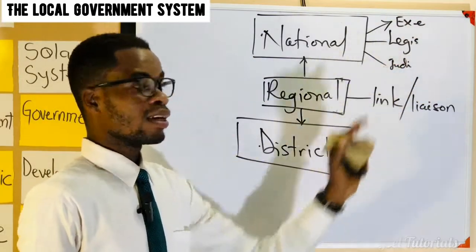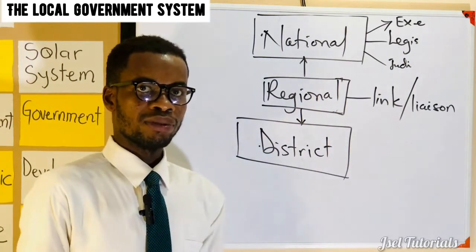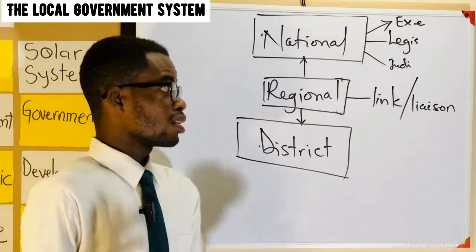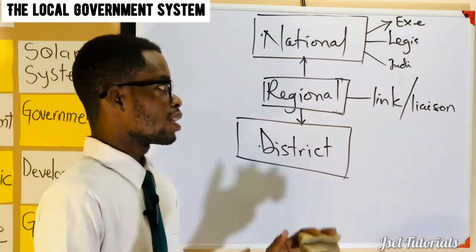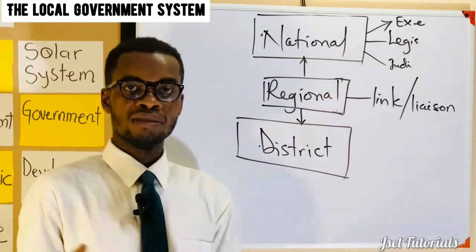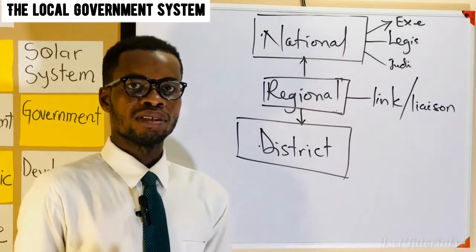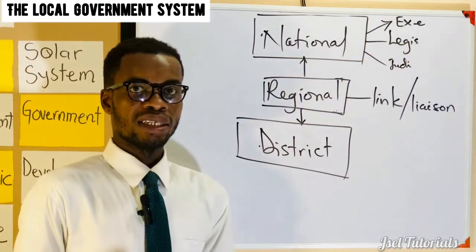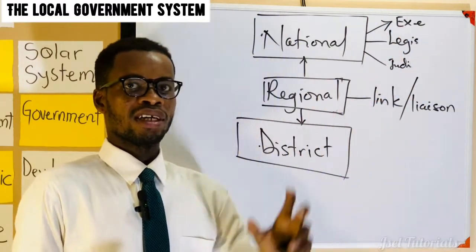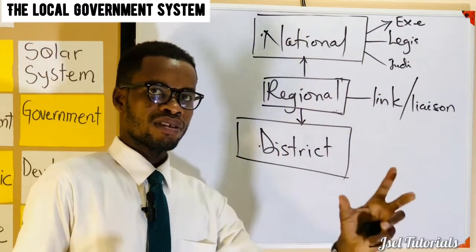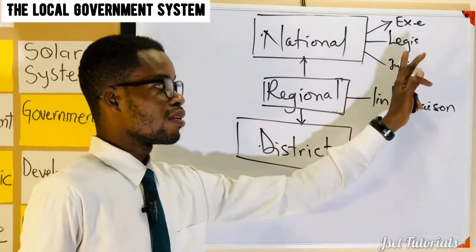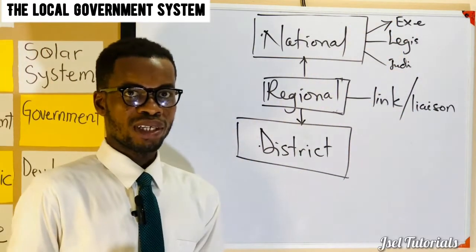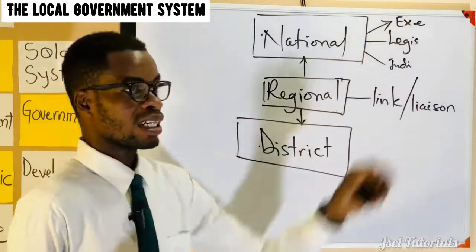So you say government at the national level comprises the central government. The central government is made up of the executive arm of government, the legislative arm of government, and the judicial arm of government. This is how you describe government at the national level. Then you pick them one by one. Then you talk about the executive is the arm of government responsible for this, and that. Then you mention their head. You do same for the legislature, and you do same for the judiciary. I will not focus too much on this because I've already talked about the arms of government.